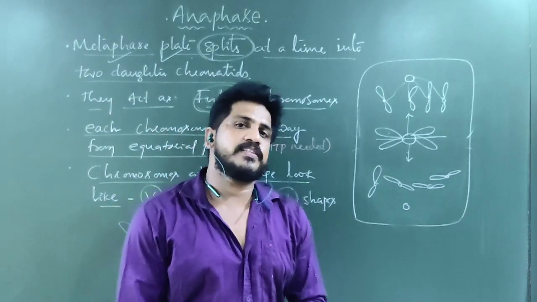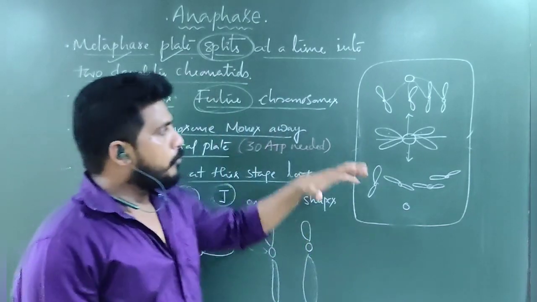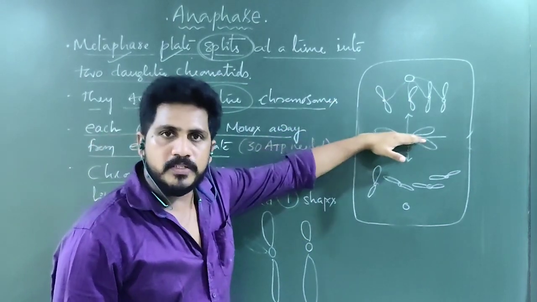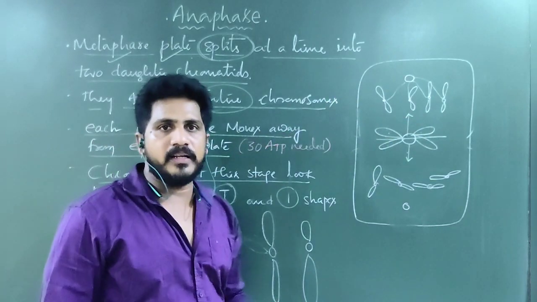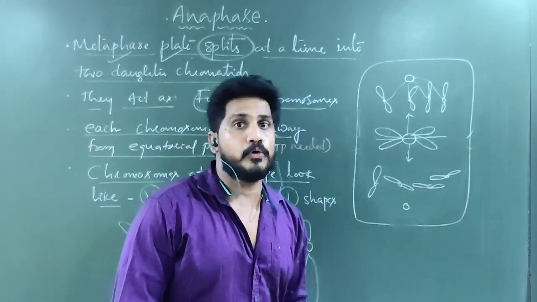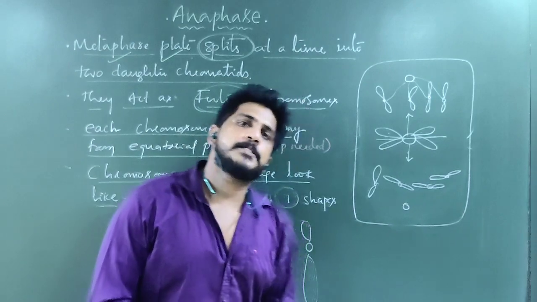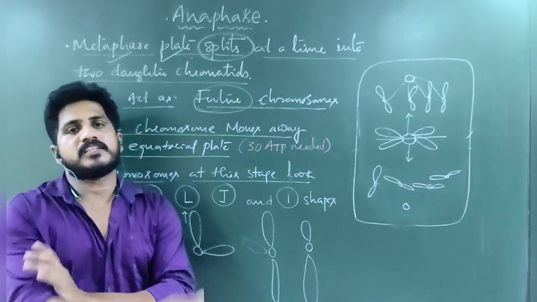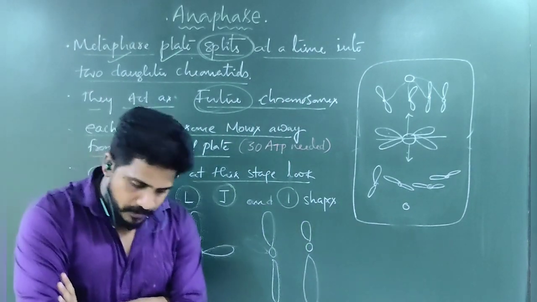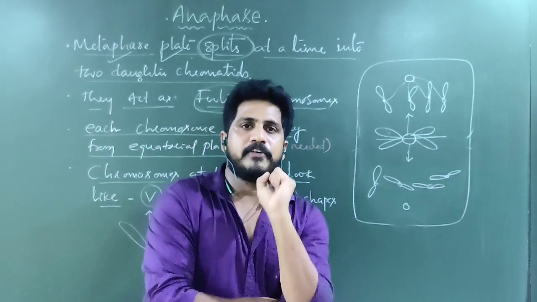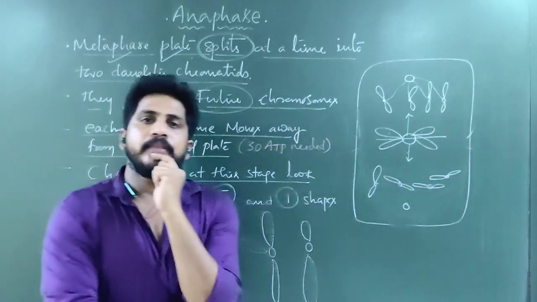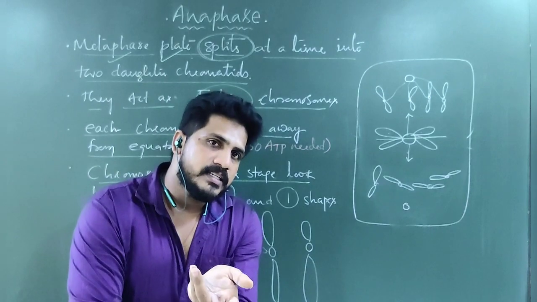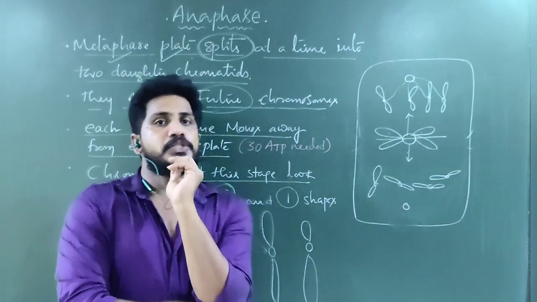Understand? So what is the significant feature of anaphase? Movement of chromosomes from the equatorial plate towards the poles with the help of spindle fibers. So that is the importance of spindle fibers. Such spindle fibers are composed of tubulin protein. Where is this tubulin protein synthesized, G1 or G2? In G2.